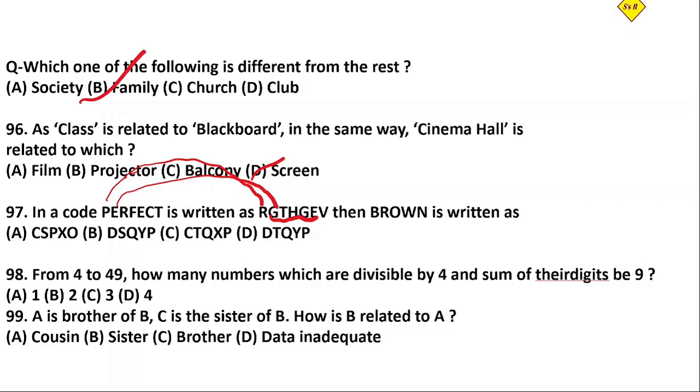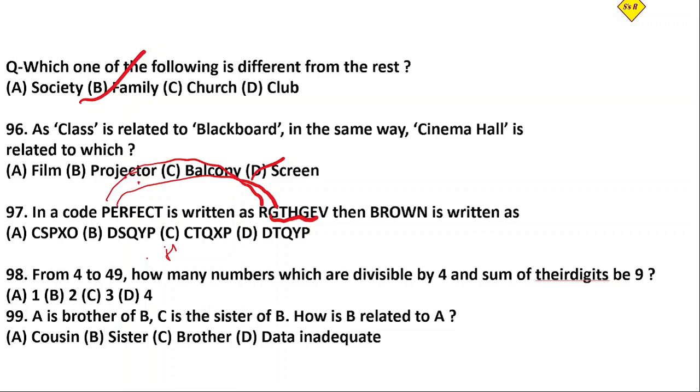After P comes Q, and what comes after Q is R. In the same way, after E comes F, then comes G. For R it is T. For F it will be G, H, so H will be the code for F. This is the logic behind this code.